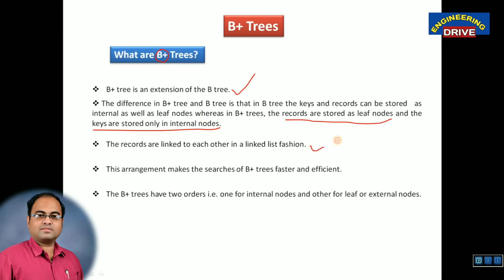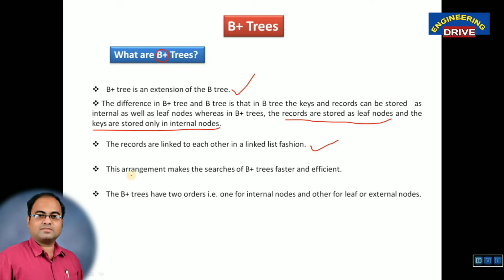Then the next point, the records are linked to each other in a linked list fashion. Now, how are the records linked with one another, even though they are placed at different parts of the memory? The answer is with the help of a linked list. So here we can make use of the linked list concept to connect one record to another record. Already, hopefully, I believe that you have an idea of the linked list concept.